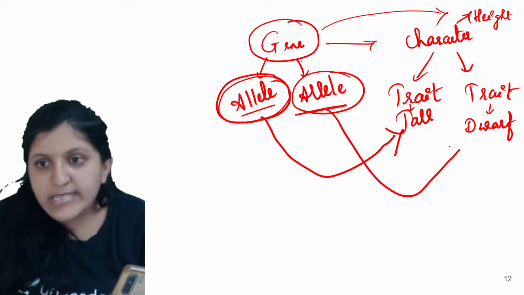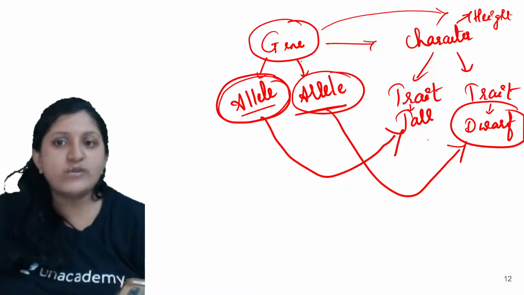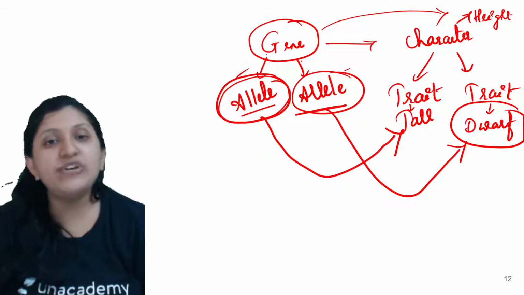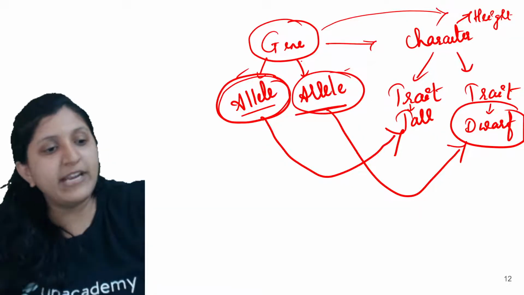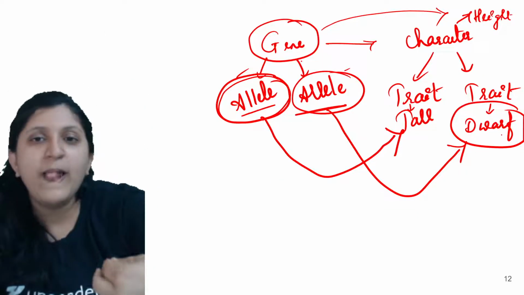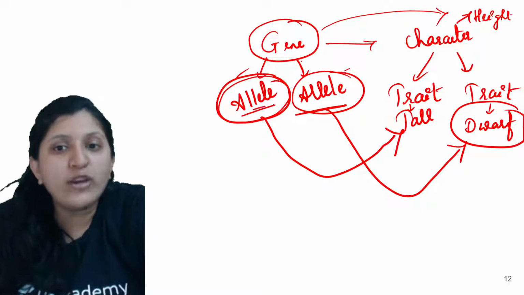Okay, so if this allele expresses itself, in that case the other individual is going to be short. Depending on which type of gene is expressing itself, you can find individuals with different heights, that is, a tall height or a short one. That is completely dependent on what type of allele it is.